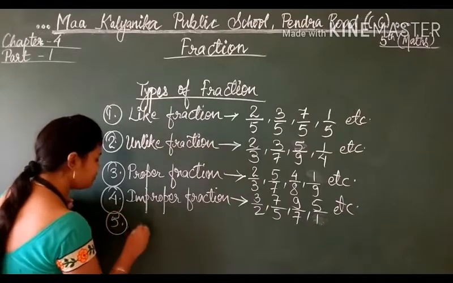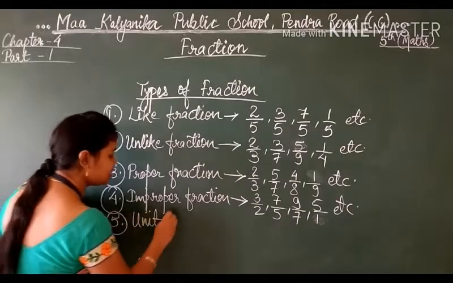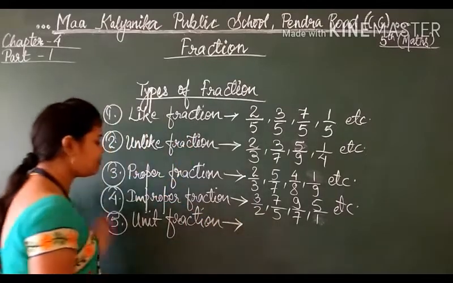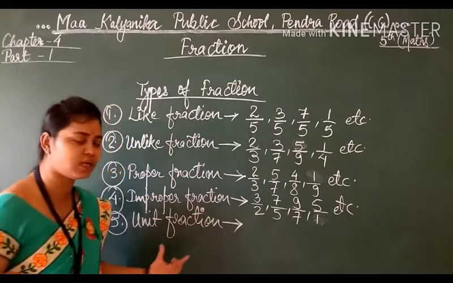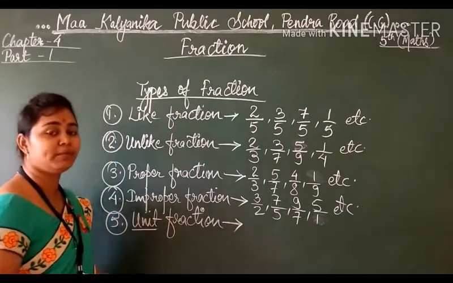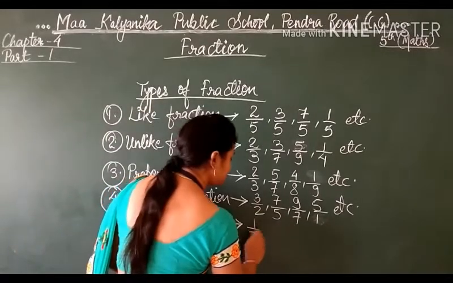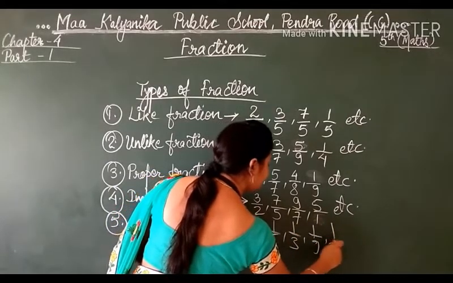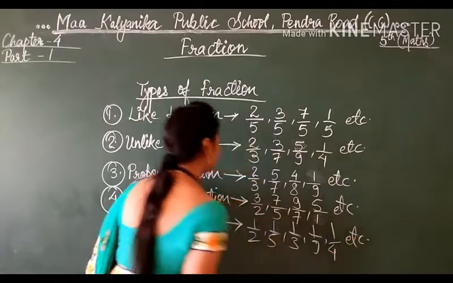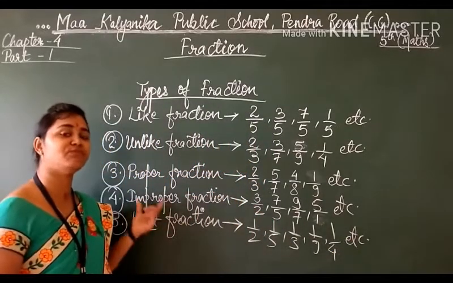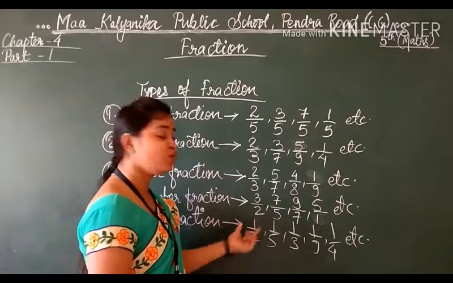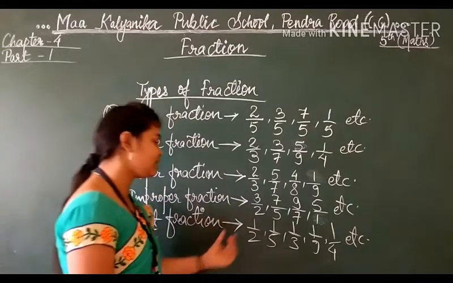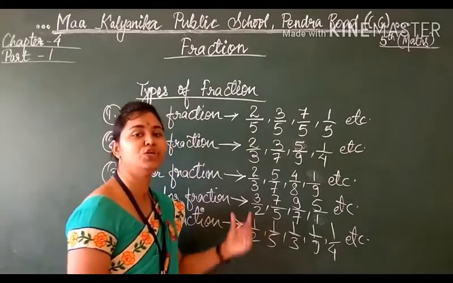Now moving to the fifth. The fifth one is unit fraction. Here also we are talking about the numerator. Remember, students, in unit fraction, as the term says, unit means 1. It is 1 by 2, 1 by 5, 1 by 3, 1 by 9, 1 by 4, etc. Unit fractions are fractions which have 1 as the numerator, not the denominator. If the numerator is 1, the fraction is called a unit fraction.